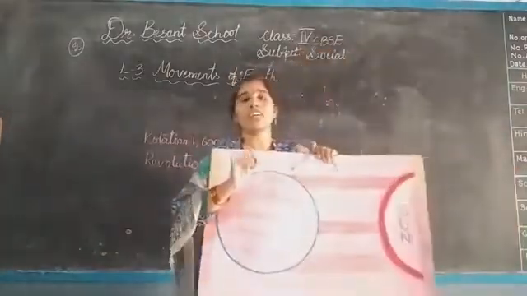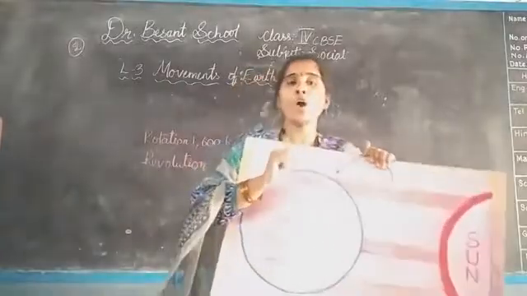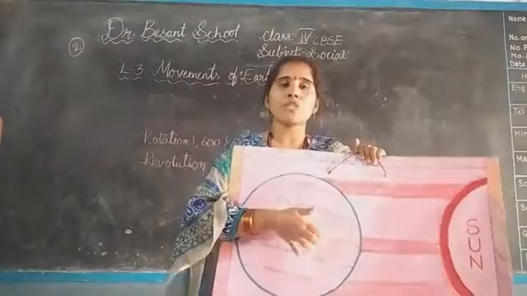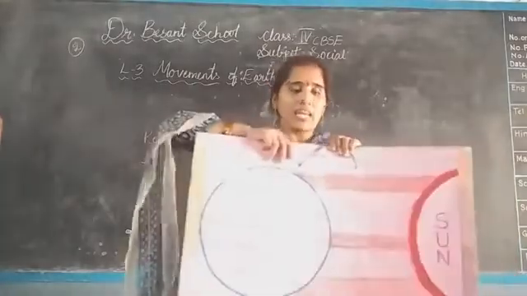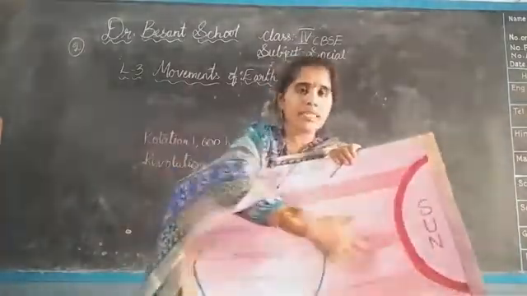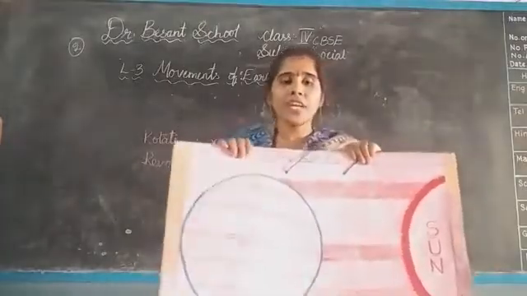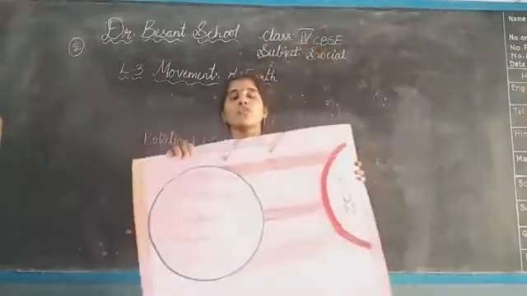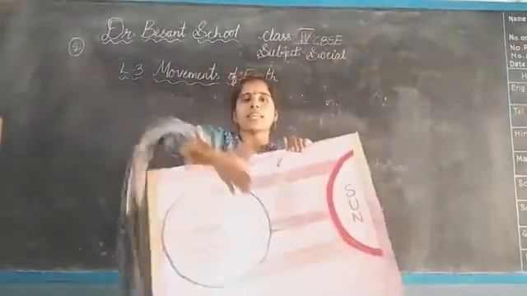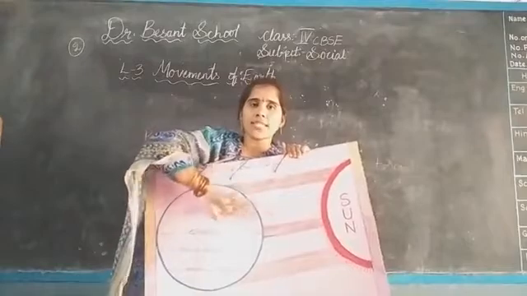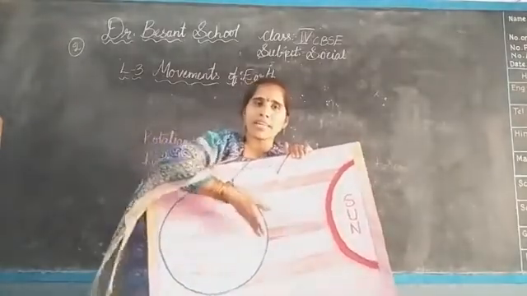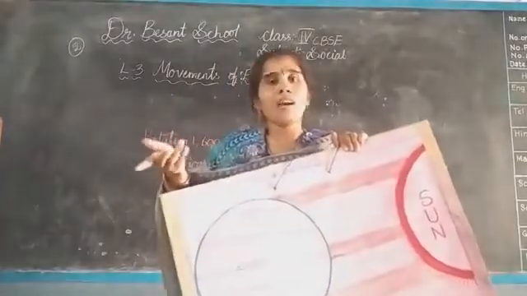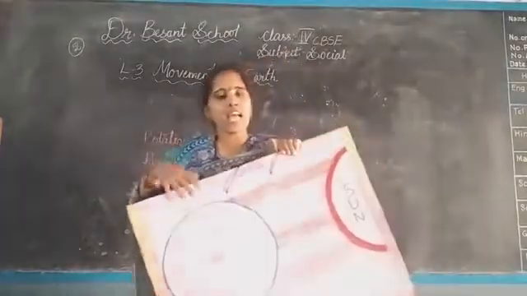Now, in a day how many hours are there? 24 hours. Point X remains facing the sun. Here it is facing the sun. In 24 hours the point X returns to face the sun. It is there for 12 hours. When it rotates, then the darkness will come here, isn't it? Which means 12 hours of daytime will be there and 12 hours of night time will be there. It means we won't get the sun.